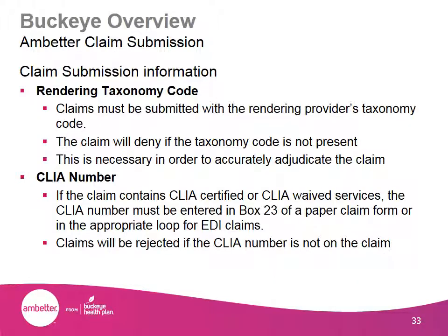Under Ambetter claim submission, the rendering taxonomy code must be present for the claim to adjudicate correctly. Also, if the claim contains CLIA certified or CLIA waived services, that respective CLIA number must be entered in box 23 of a paper claim form or in the appropriate loop for EDI claims.